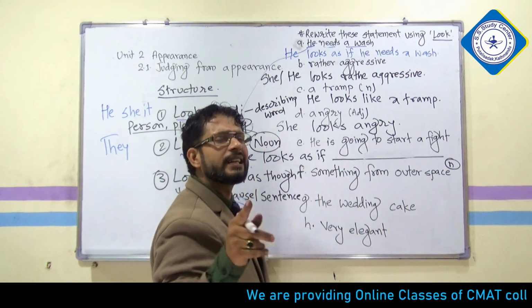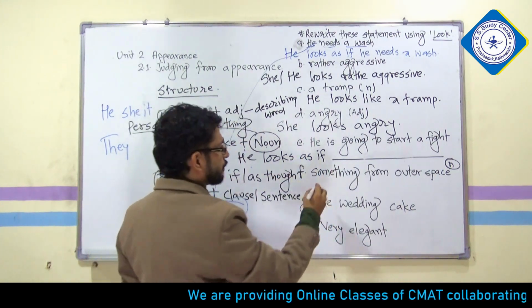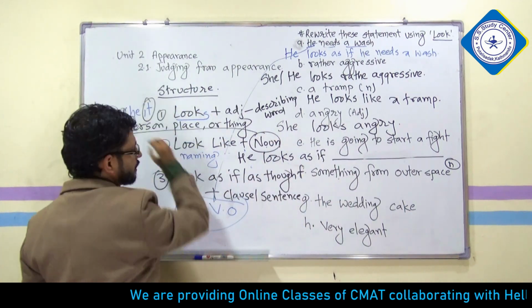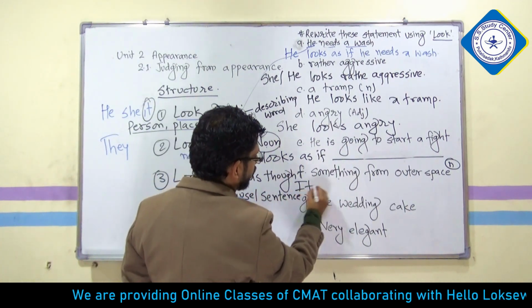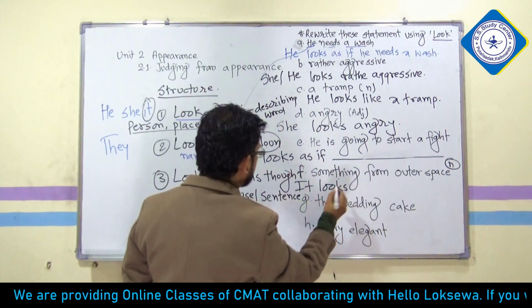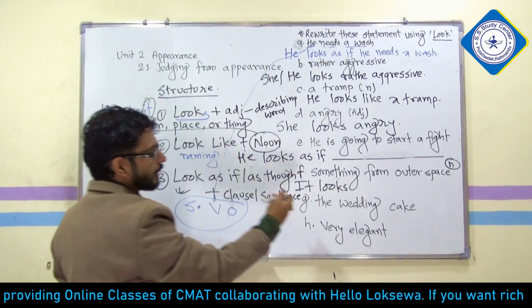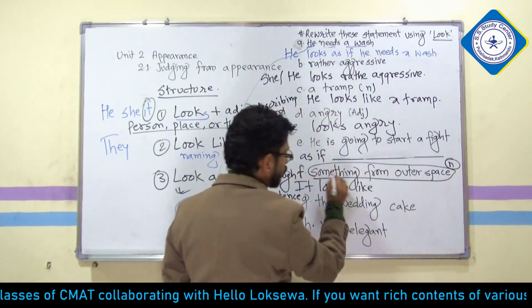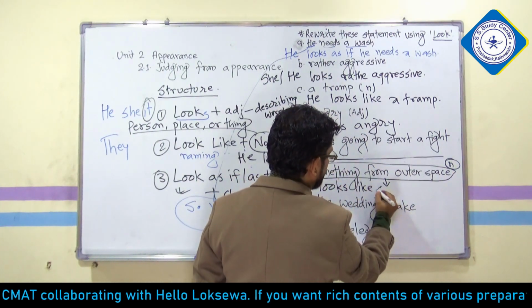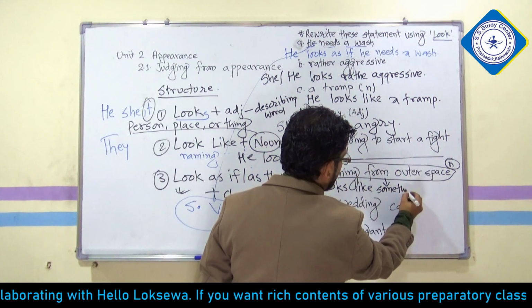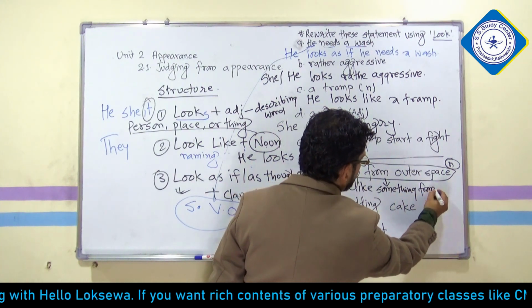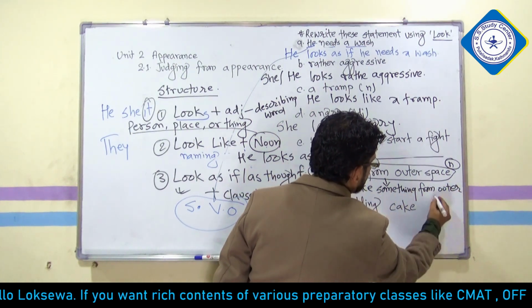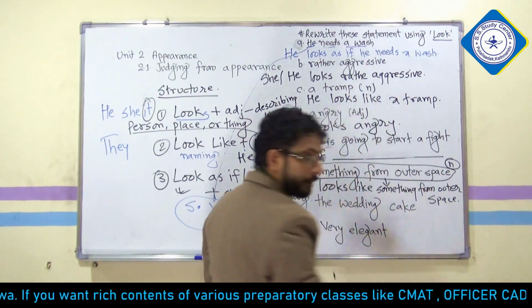Now you cannot write he or she. It's better to write it for things. So we are going to supply it. So, it looks like. Now copy this statement, something from outer space, and paste it here. It looks like something from outer space. Is it clear to everybody?